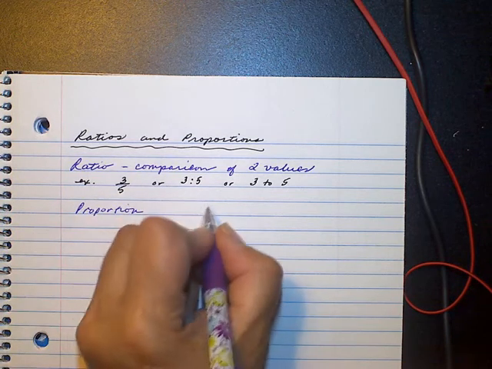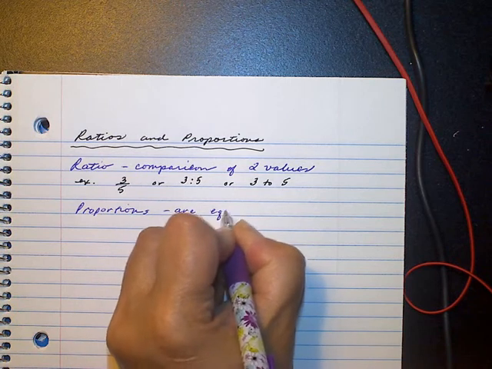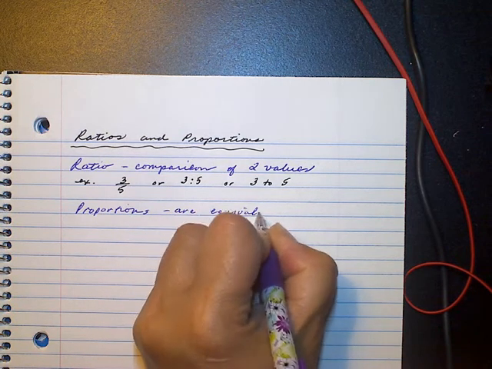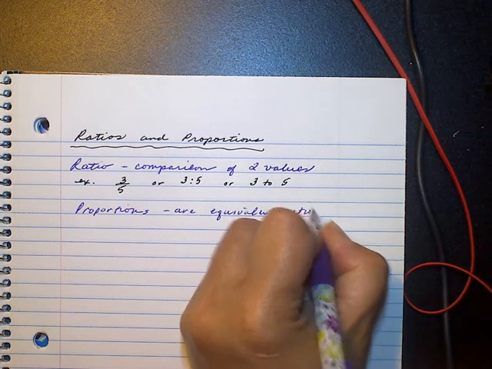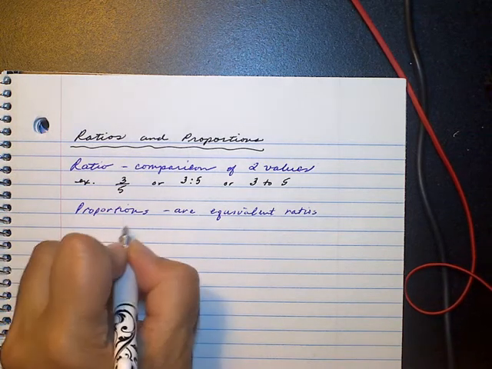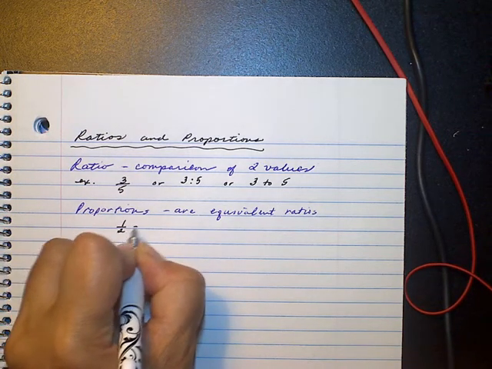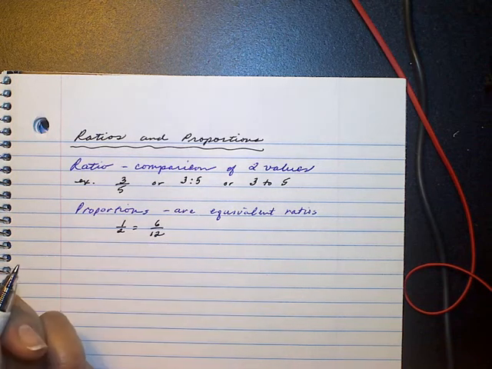Proportions. Okay, so proportions are equivalent ratios, meaning one ratio equaling another. An example of that could be 1/2 is equal to 6/12. That makes sense.